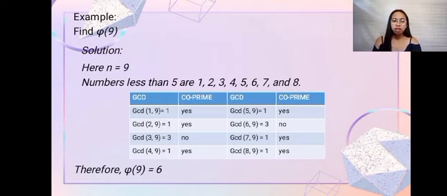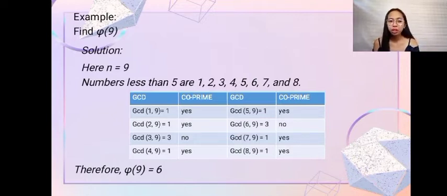Since n is equal to 9, the numbers less than 9 are 1, 2, 3, 4, 5, 6, 7, and 8. As you can see in the table, may ginawa tayong GCD and co-prime. In the GCD column, we will be able to determine whether a particular number is relatively prime to 9 or not.